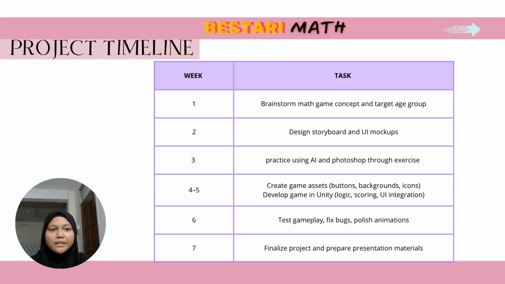This timeline outlines the key phases we follow over 7 weeks to ensure a structured and efficient development process. For week 1, we began by brainstorming the game concept and identifying our target age group. This helped us define the educational goals and user experience we wanted to achieve.